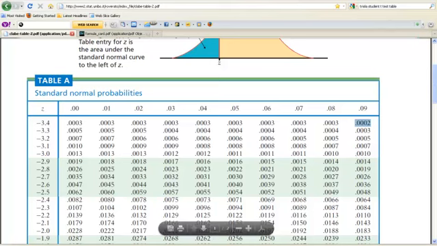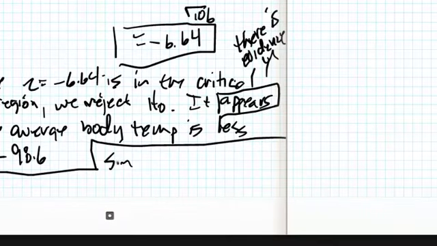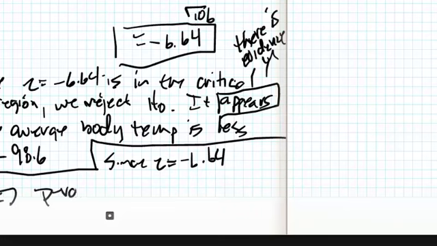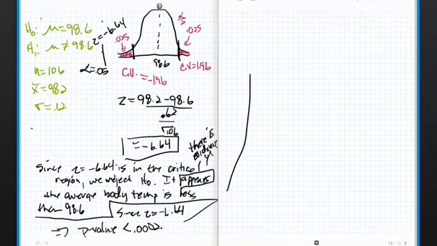But when you're dealing with charts, the best that we can do is, if I go back here, when I write this up, since z equals negative 6.64, this implies that the p-value, and remember I'm using a chart, that's all I have, is less than 0.0002. I'm going to go up this way, you guys, bear with me. 0.000002 is clearly less than. Now here's the tricky part.